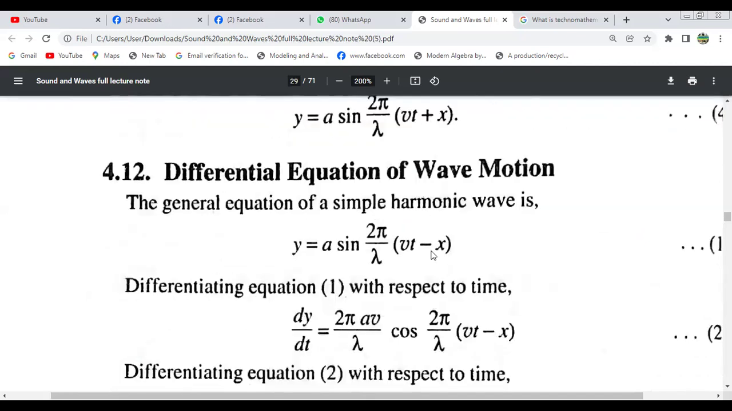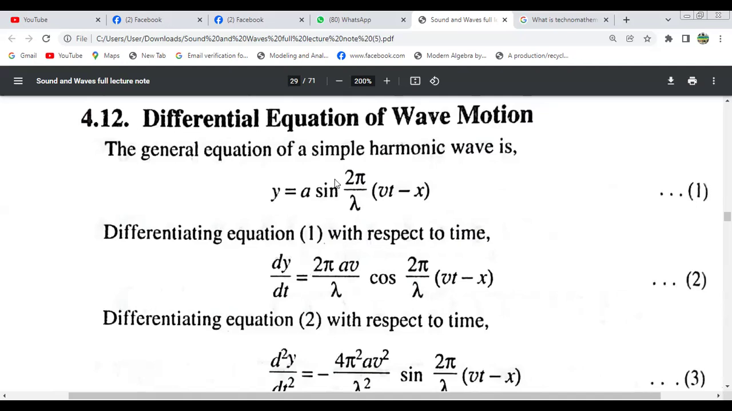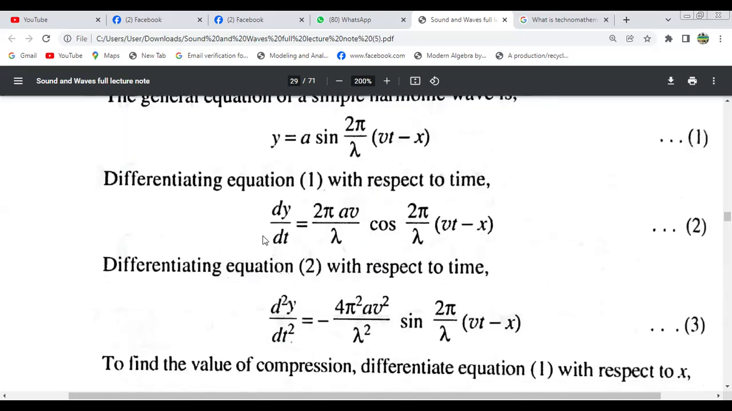And now we'll discuss the differential equation of wave motion. The general equation of simple harmonic wave motion was y equals a sine 2 pi by lambda (vt minus x), and differentiating it with respect to time, we get dy by dt. A will be the constant, sine differentiation will be cos. With respect to time t, 2 pi by lambda is the constant, and v is also constant. So differentiating this gives the velocity.